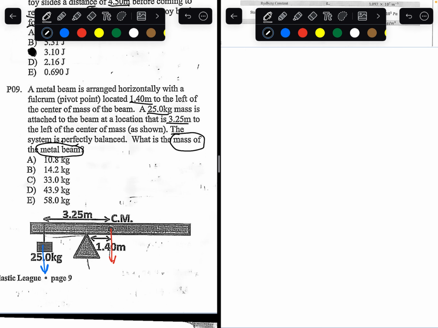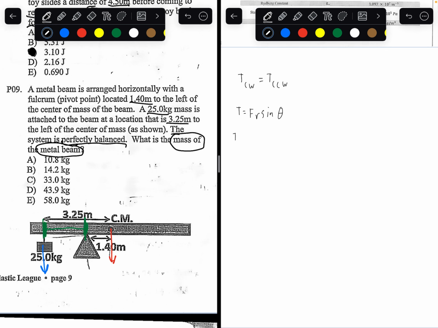We know that if the system has to be perfectly balanced, that means the torques are going to be equal. So the clockwise torque has to be equal to the counterclockwise torque. And if you guys haven't known yet, torque is equal to the force applied to an object times the radius, or the distance between the pivot point, which I'm drawing in green, to the force. So this right here will be the radius, times sine theta, which is the angle between the force and the radius. In this case, theta is always going to be 90 degrees, so we can ignore sine theta completely.